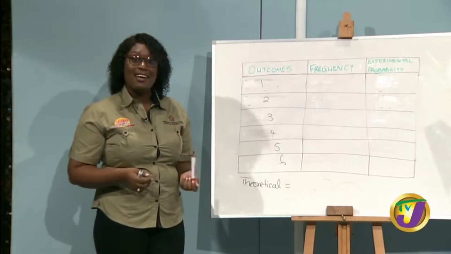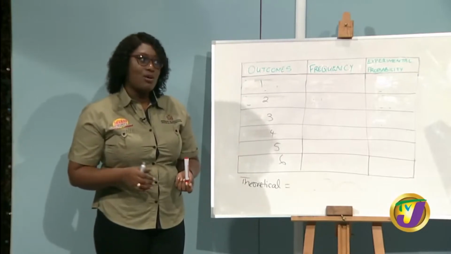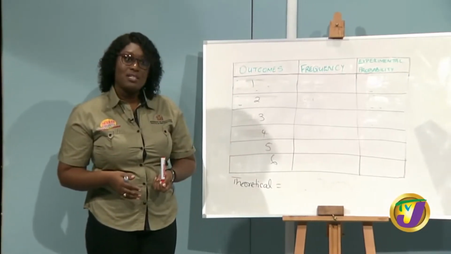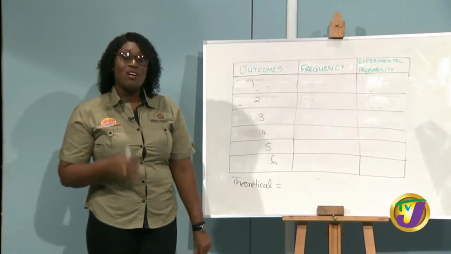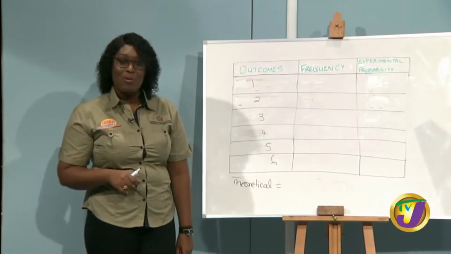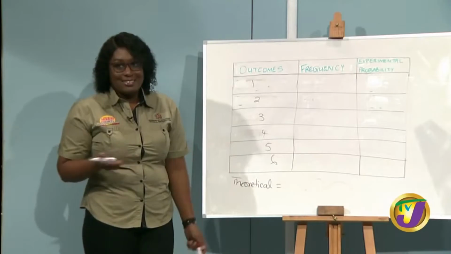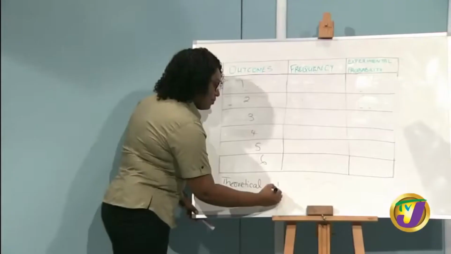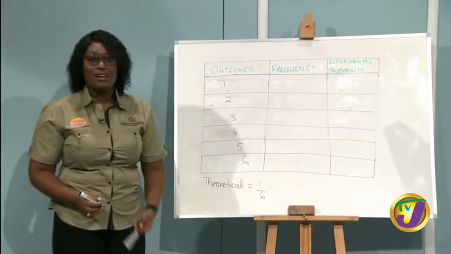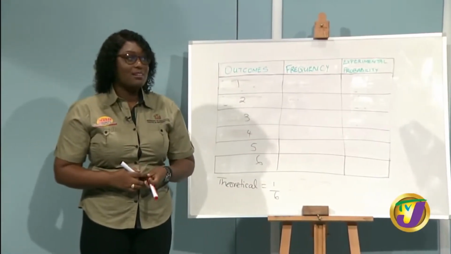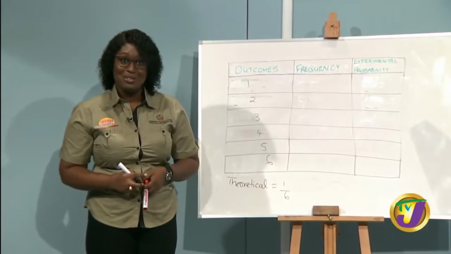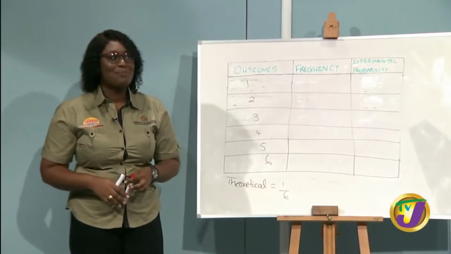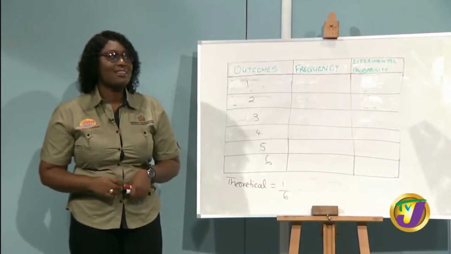Our die has 6 faces, so the total number of possible outcomes is 6. The number of favorable outcomes, since I want to get a 1, is just 1. So that's 1/6. My theoretical probability of Latoya getting a 1 when she rolls the die is 1/6.